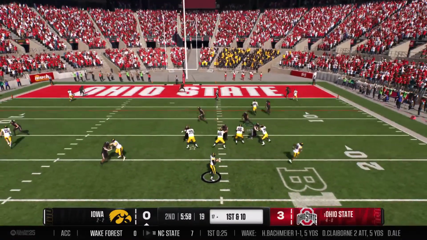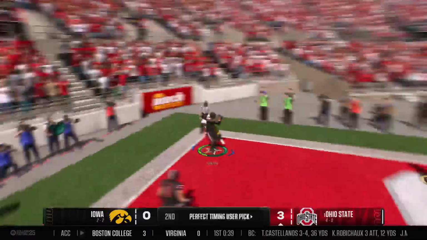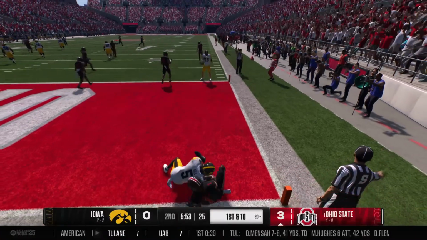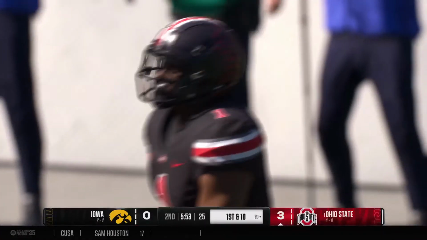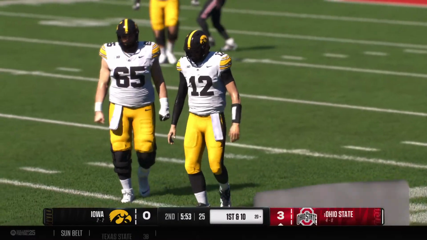Trying to cap this drive with the pass. A shot toward the end zone. And it's lobbed into the air, and that one's going to be picked off. And the offense makes the tackle in frustration after the interception. Drive comes up empty, and it's a turnover.